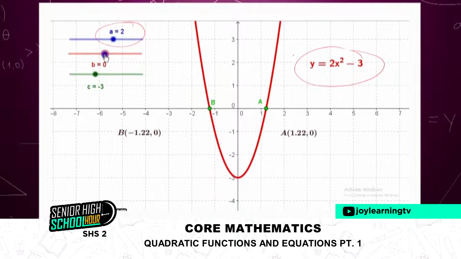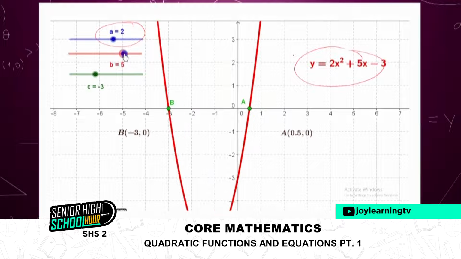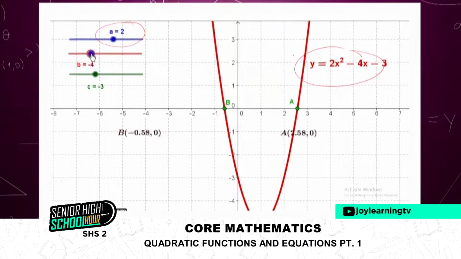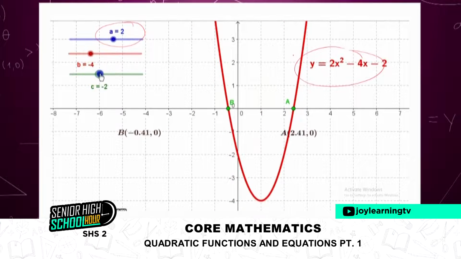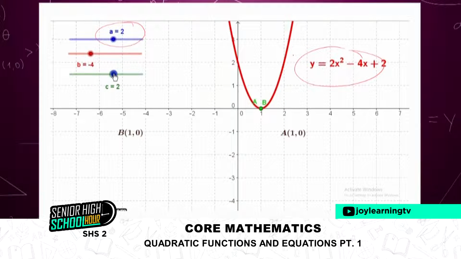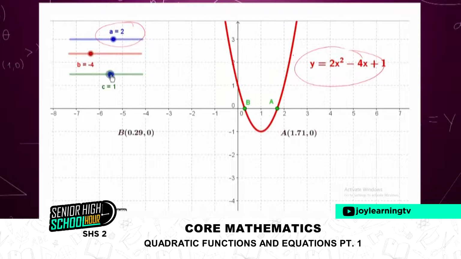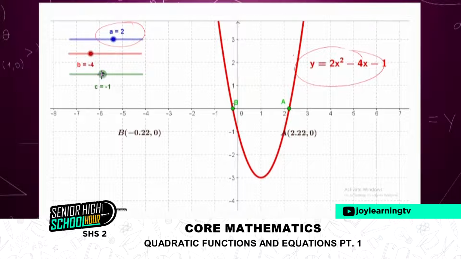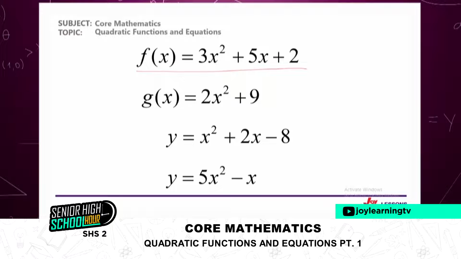Now look how it doesn't change. When b is 1, 2, or 3, I still get my curve, just that the position of the turning point will change. Then c also helps. You can see when c is 0, we still get a curve. It doesn't change the nature of the curve to be a linear or cubic. So that is what I want you to take note of. Take functions, like I have 3x squared plus 5x plus 2, which can be an example of a quadratic function.